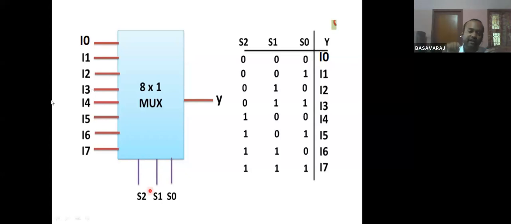2 to the power of 3. 2 to the power of 3 means 8. So we have a total of 8 input lines: I0, I1, I2, I3 and in this way the last is I7.